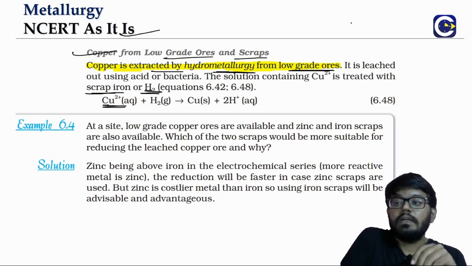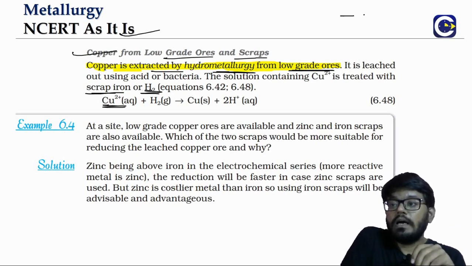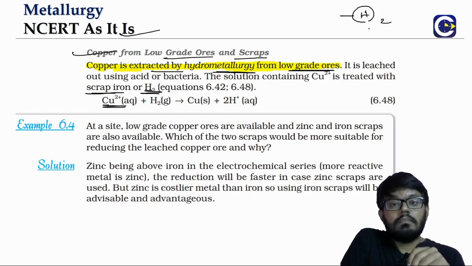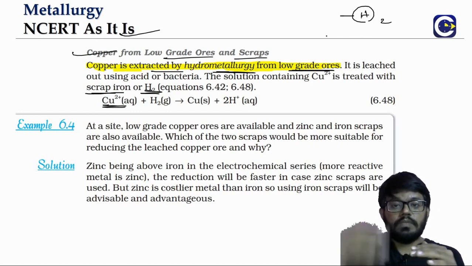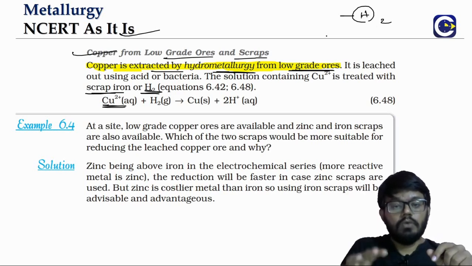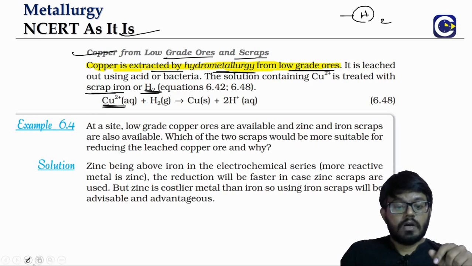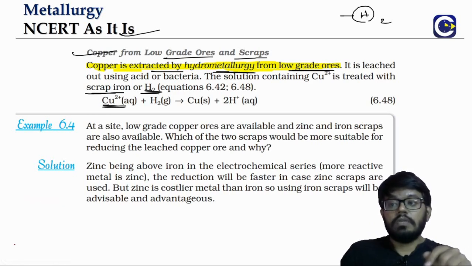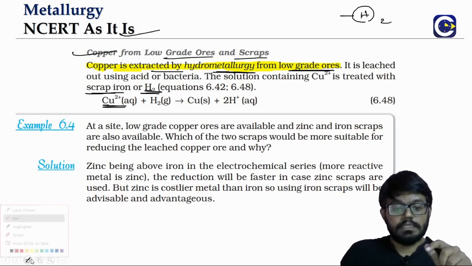Remember one thing about hydrogen: where does it come in the electrochemical series? Generally, all the metals will be below the hydrogen. But copper will actually come above the hydrogen in the electrochemical series.